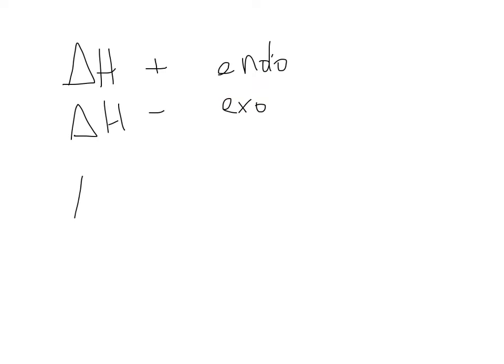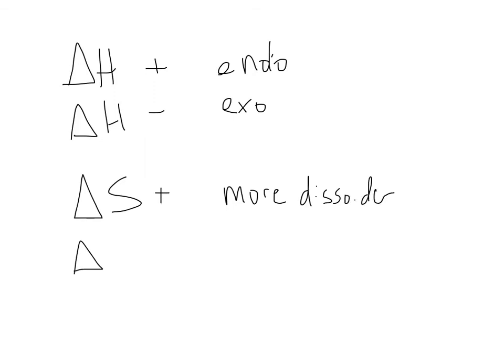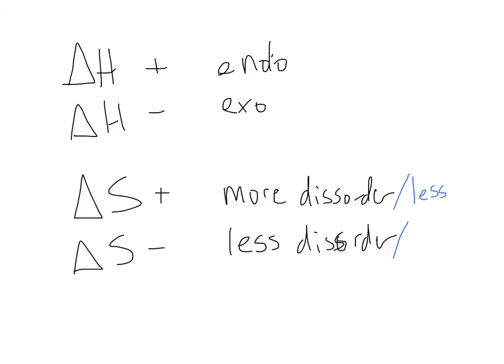Now we've got a new one to introduce, and that's delta S. So delta S is a measurement of disorder of the system. If we have a change in S, so a change in entropy that is positive, that means it is entering more disorder. And if we have a delta S that is negative, we have less disorder. This is going to be troublesome, but I'm going to use the terms now. More disorder also means less order, and less disorder also means more order. So remember it both ways because it's going to be referred to both ways.